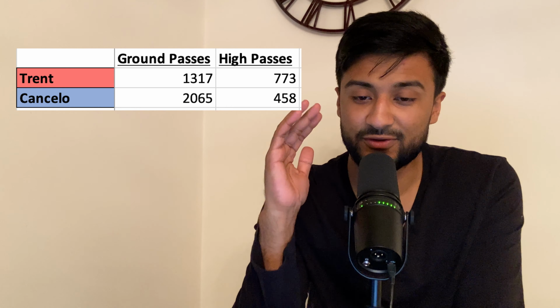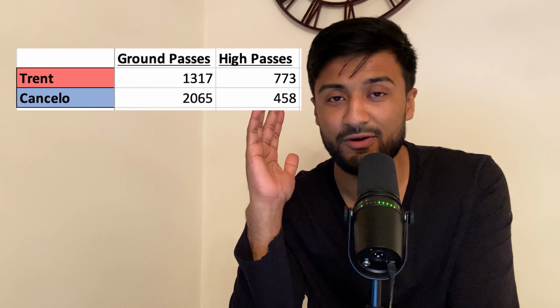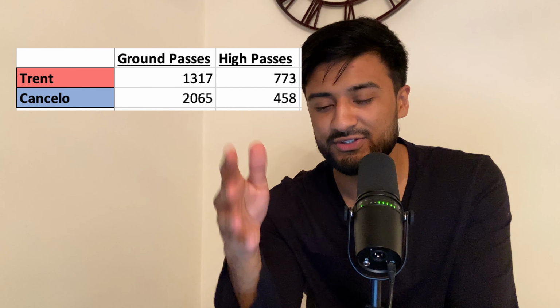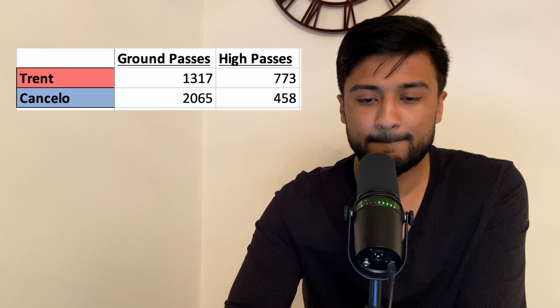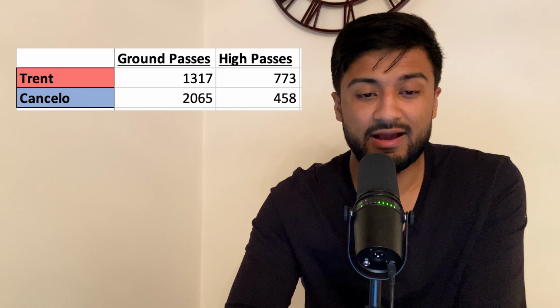So again, Trent looking for the long switches, looking for the long through balls to Salah, to Mane, switching it to Robertson. And yeah, I have to say, passing wise, Trent has to be the winner. Yes, Cancelo makes the short passes, but Trent with the long range passes, the key passes, the passes over 40 yards, he's ahead on all of them. So Trent is currently 2-0 ahead against Cancelo. First we looked at the attacking stuff, goals, assists, and then we looked at the passes. So Trent has won both for me.